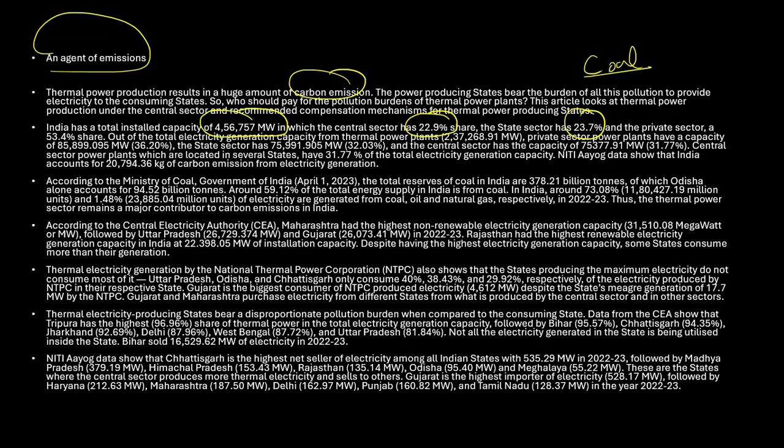Okay. So out of the total electricity generation capacity, here we need to understand the energy generated from thermal power plants. This is the total amount, and you can see that around 50% is from thermal power plants itself. That is 2,37,268.91 megawatts. Private sector power plants have the capacity. So here you can see that so much of the capacity is among the thermal power plants themselves. This is something we need to understand, and it is not a good sign if we want to go on a cleaner path.